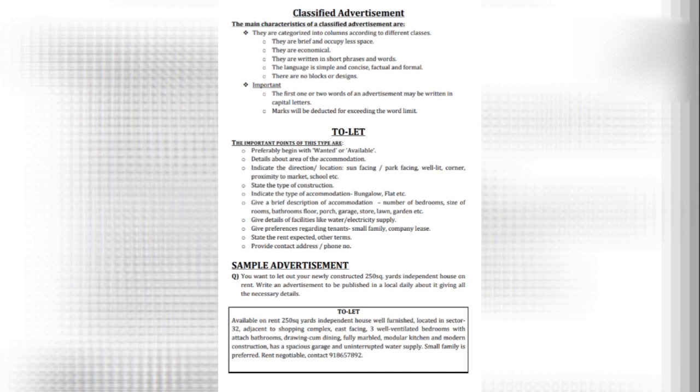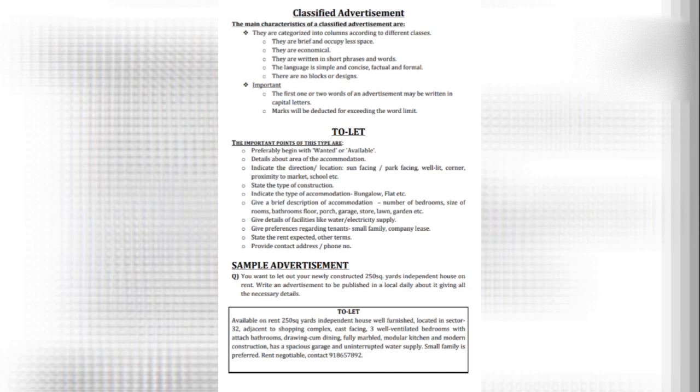And then you can add on your preference. Small family is preferred. Rent, you can say negotiable. And then add the contact address. Contact at, give the phone number, between 9 a.m. to 7 p.m. So this is what you have to write.